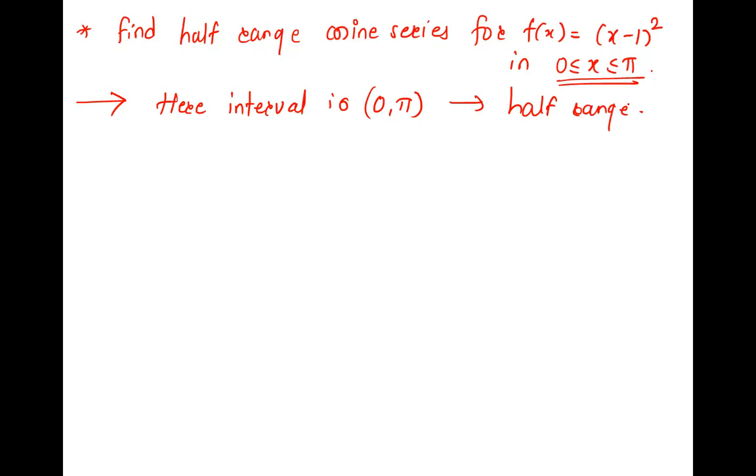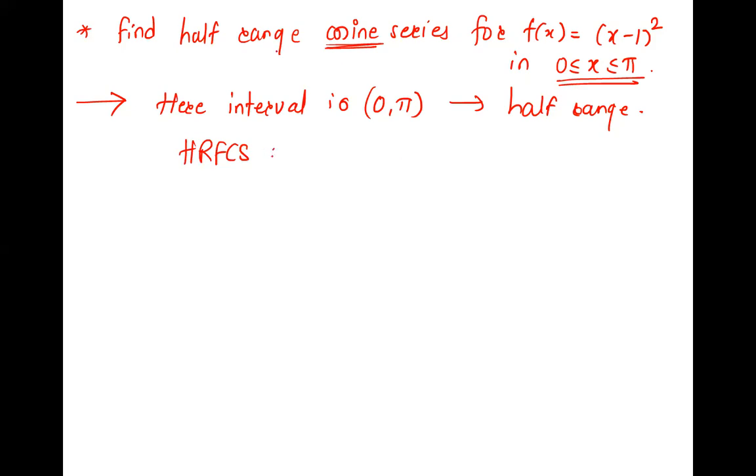So we have to find a half range series. But there are two types: half range cosine and half range sine. They will ask you in particular what you have to find. Here it is cosine, so we are going to find the half range Fourier cosine series.